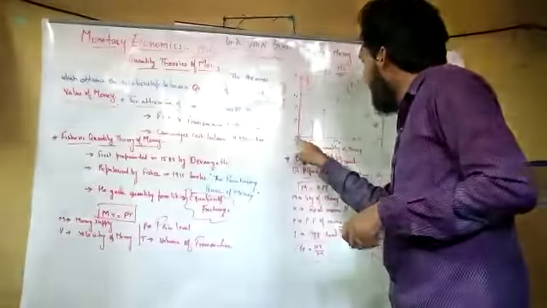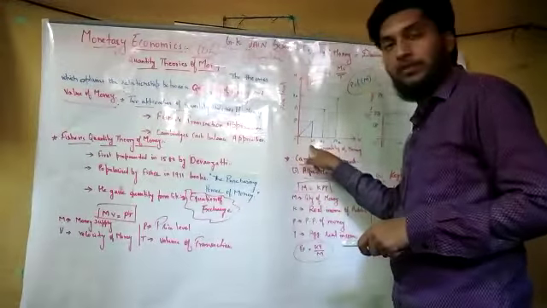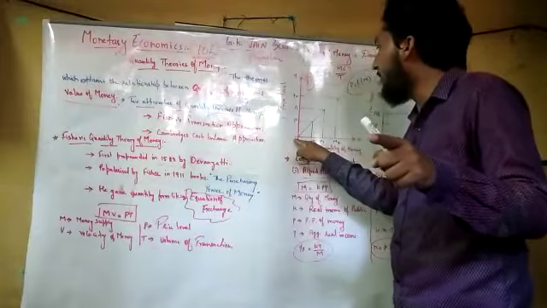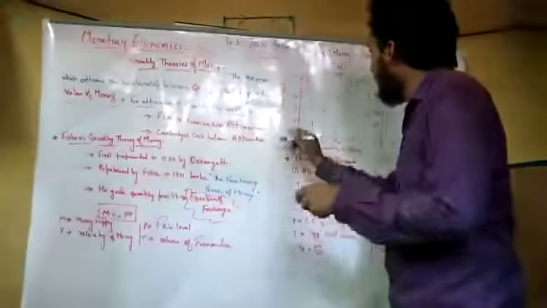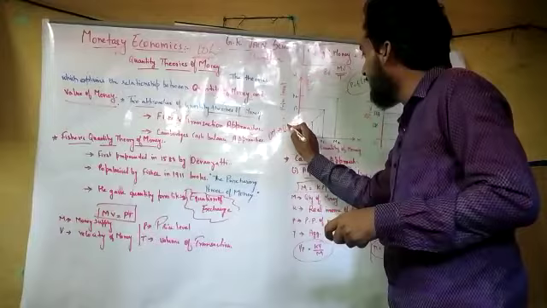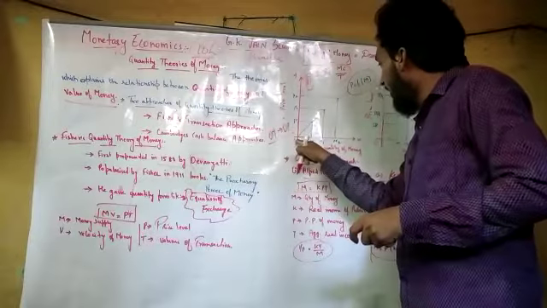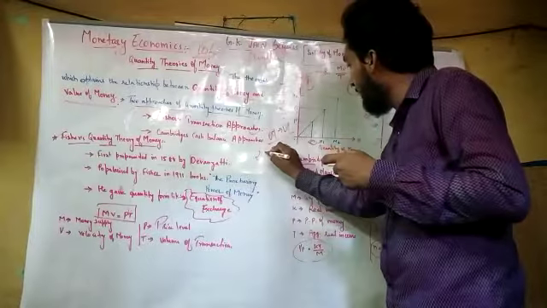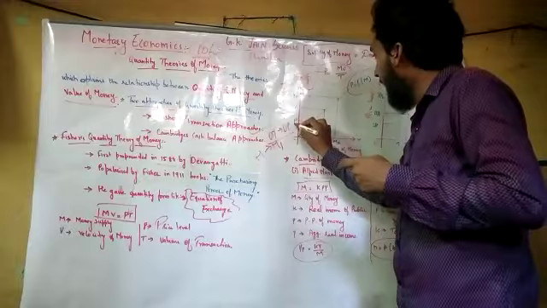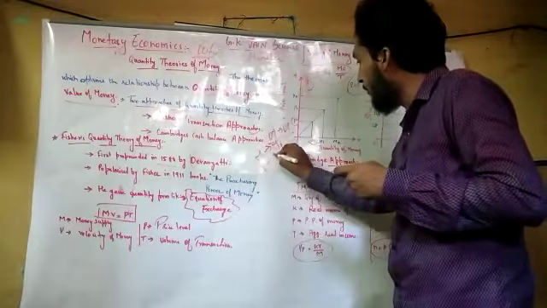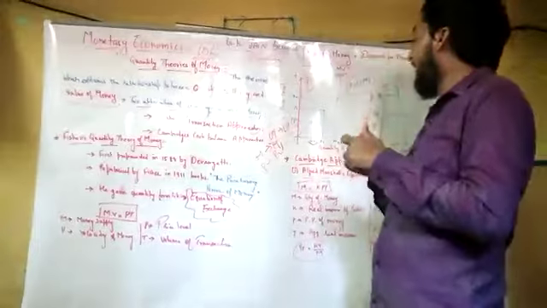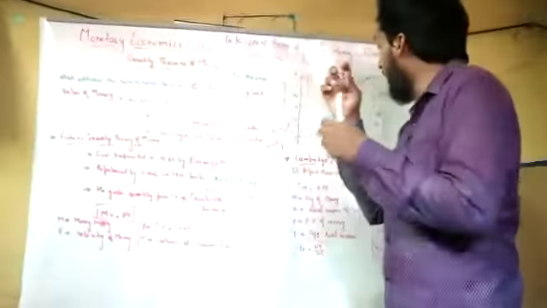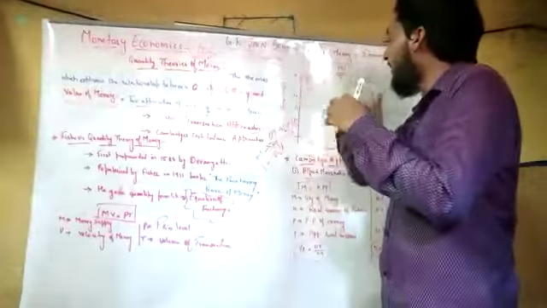How? When the quantity of money is OM, the price level is OP. Simple. When the quantity of money increases from M to M1, what happened? The price level also increases from P to P1. So what we are seeing is that from 0, OM was the starting point. Here the quantity of money was M, the price level was P.